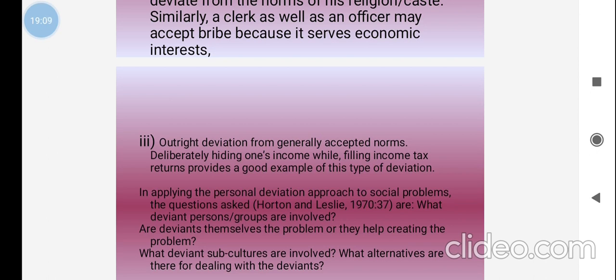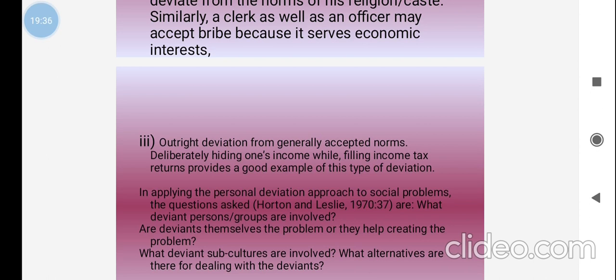So in applying the personal deviation approach to social problems, Cotton and Leslie ask some questions. One is, what deviant persons or groups are involved? What kind of group of people are involved in the deviant behaviors, and are deviants themselves the problem, or do they help create the problem?